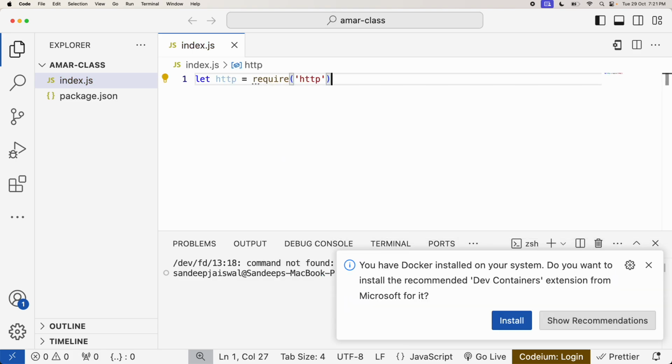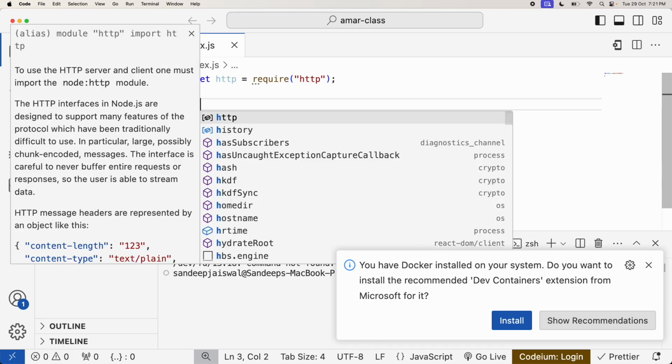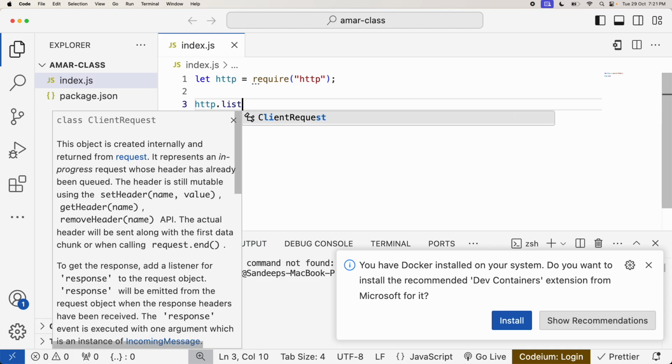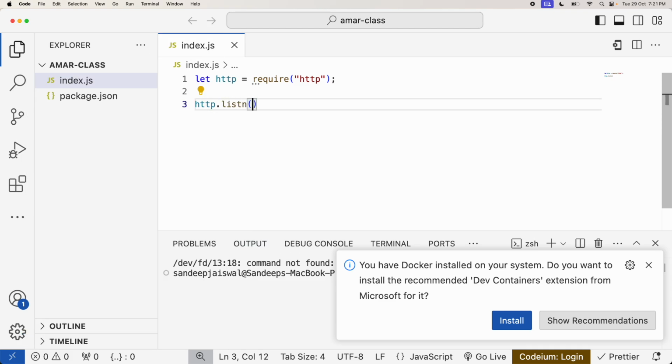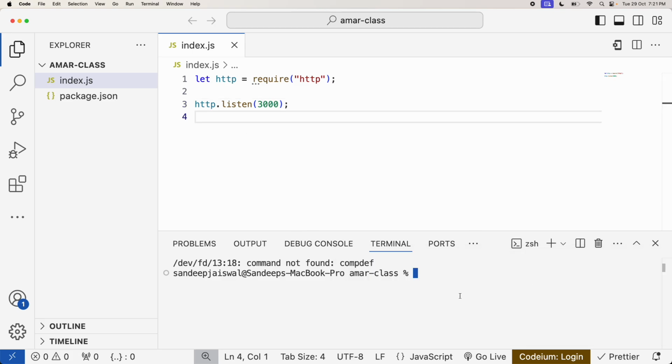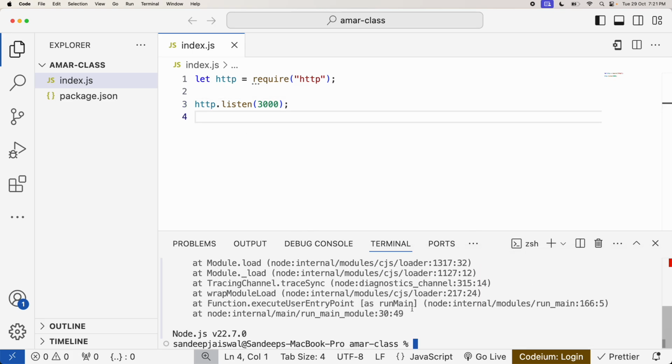You are using this HTTP, but you have not installed it, and no other file does this HTTP belong to, right? So directly you are using HTTP. So http.listen, right? The port was 3000, and that's it. Let's suppose that much only. The server will just stop. It won't print any message because I'm not printing any message.